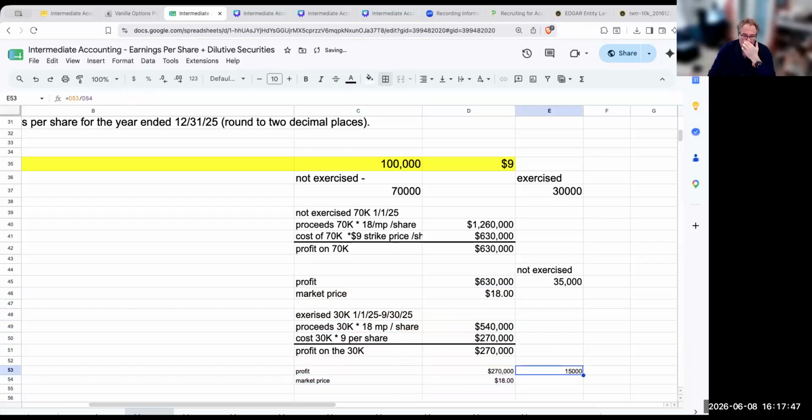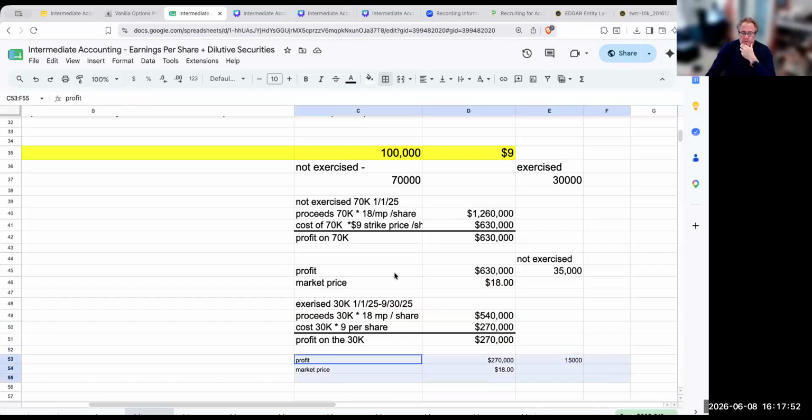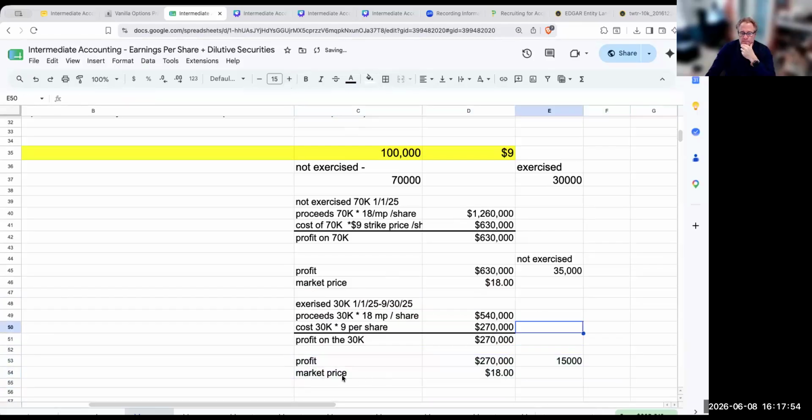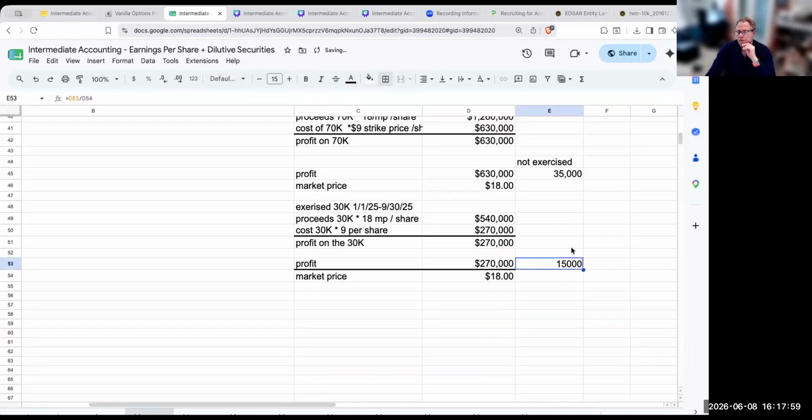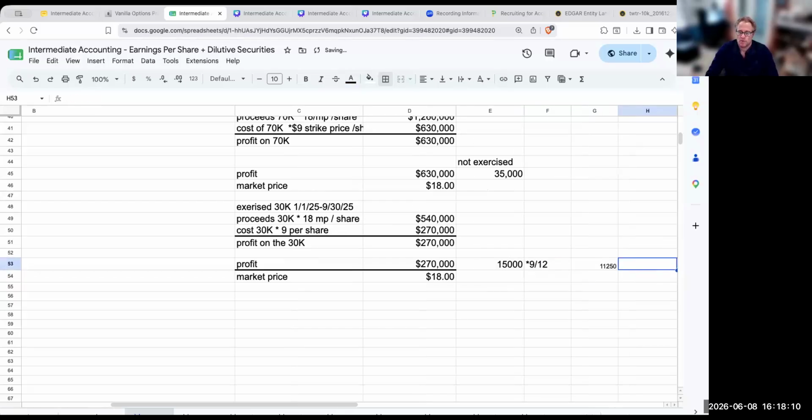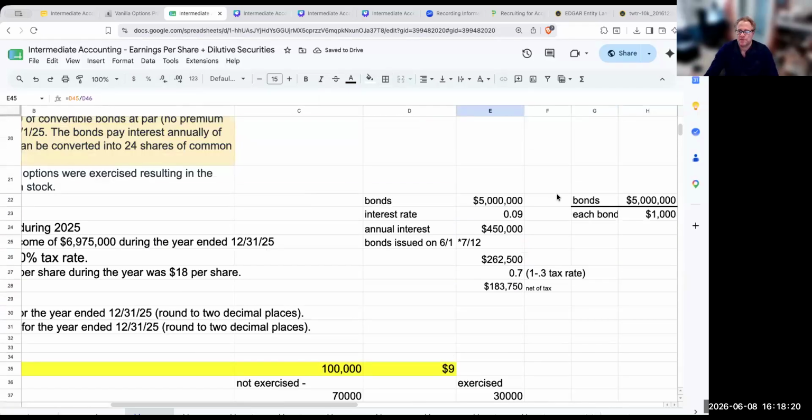Okay, so right over here, I'm coming up with a value of 15,000. However, this is for the full year, right? So what I need to do is make an adjustment. I need to multiply this by 9/12, or 11,250. So as we know, these are both going to be dilutive. So let's go ahead now and put these in.